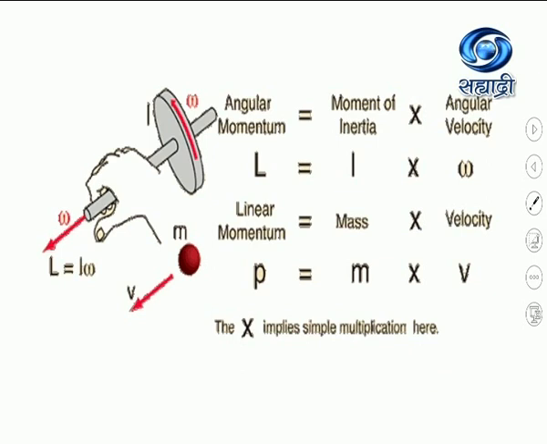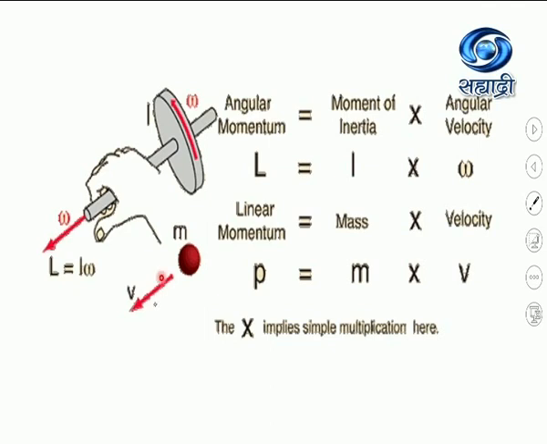It does not show in the cross product, it is the simple multiplication. Again, from this figure, you can clearly see that, using the right hand rule, we have already given the direction of the omega, which is along this axis, or along the outstretched thumb, and perpendicular to the sense of rotation.